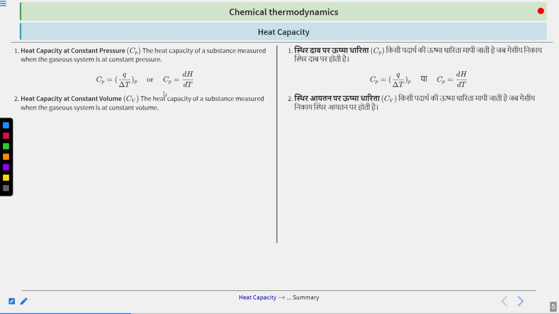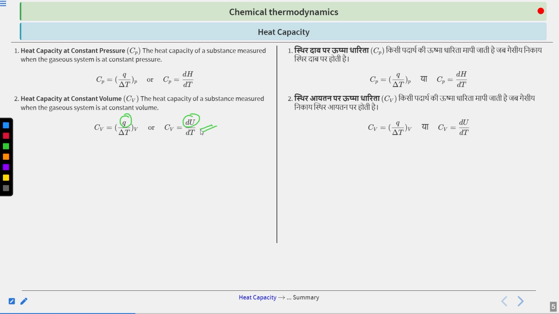Now the same thing can be said for your volume. If you are supplying heat at constant volume, then the heat capacity at constant volume is written as Cv. Since we are supplying heat at constant volume, Qv is equal to dU, and a new formula emerges, which is Cv equals dU by dT. And in case your Cv is temperature independent, then Cv is equal to delta U by delta T.